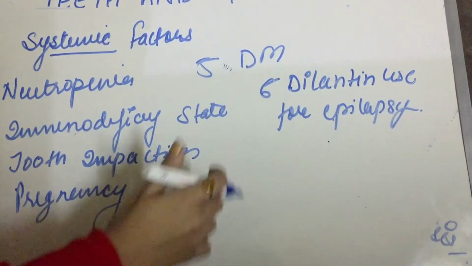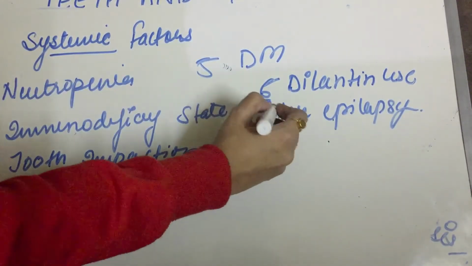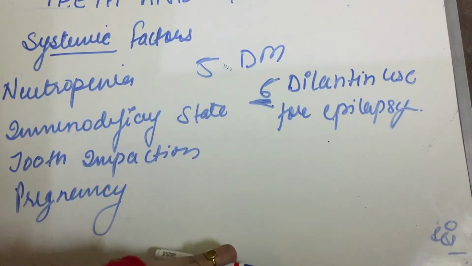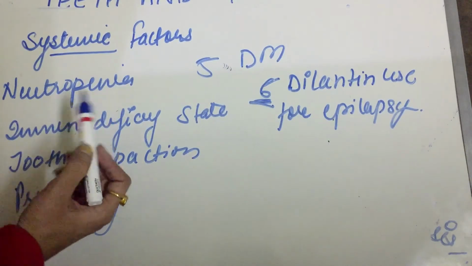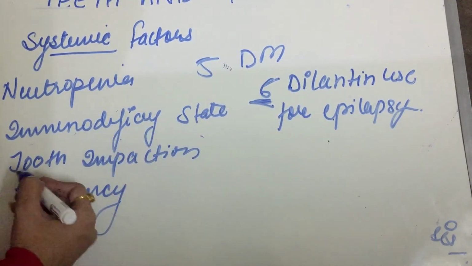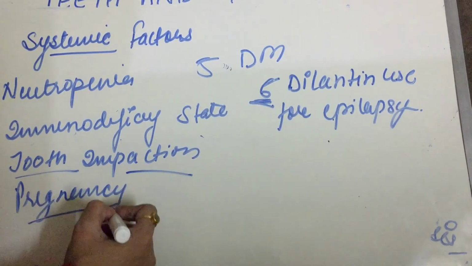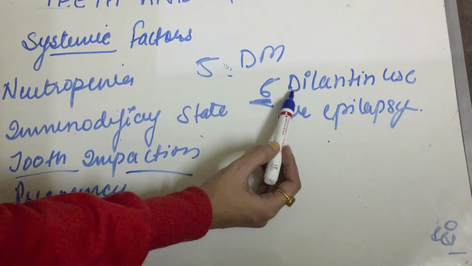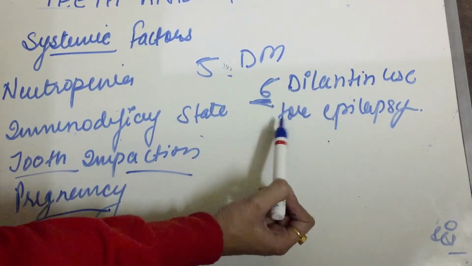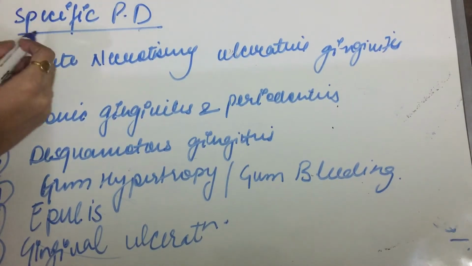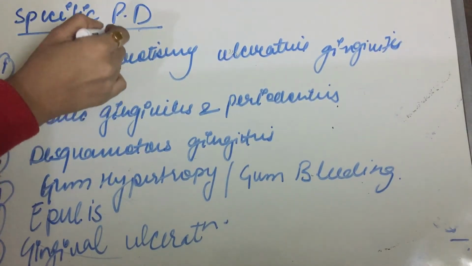So there are 6 main systemic risk factors we have to remember in case of periodontitis. First is neutropenia, then immunodeficiency states, tooth impaction, pregnancy, diabetes mellitus, and dilantin use for epilepsy. Next is specific periodontal diseases.